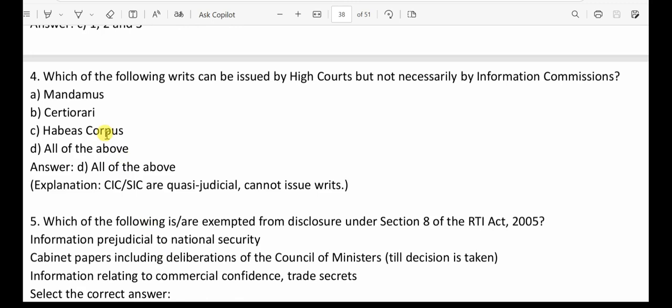Question number 4. Which of the following writs can be issued by the High Courts but not necessarily by information commissioners?